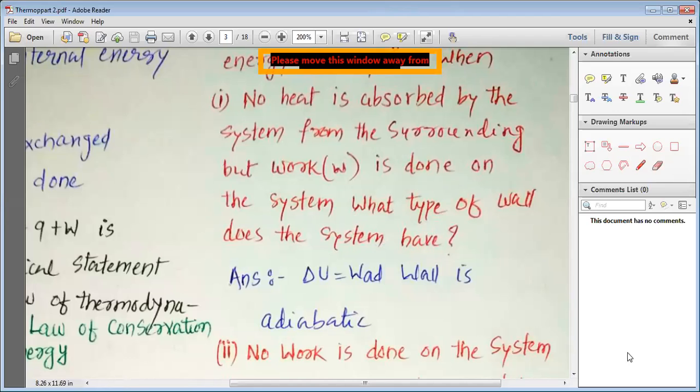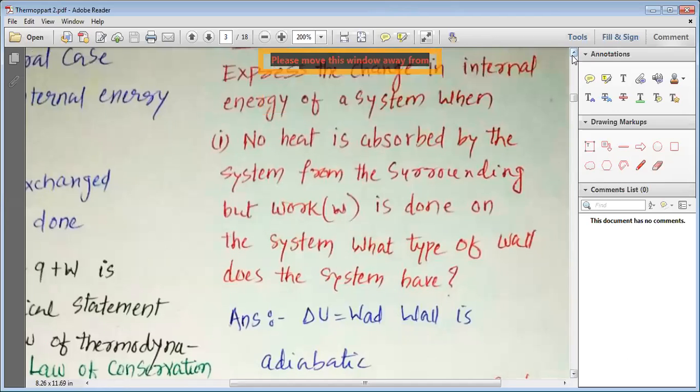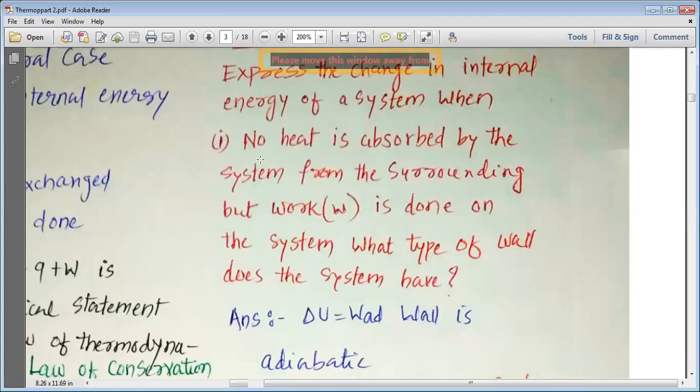Let's look at the situation and understand it. Here you can see that no heat is absorbed. When no heat is absorbed, my dear students, we can say that the heat content remains the same, and we can say it is the adiabatic process. But work is done.